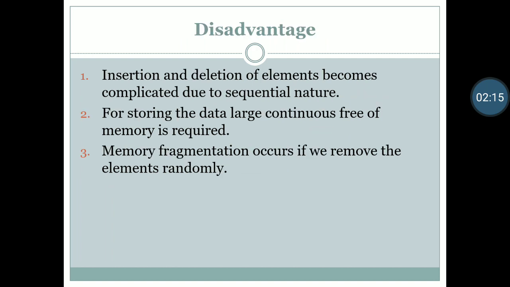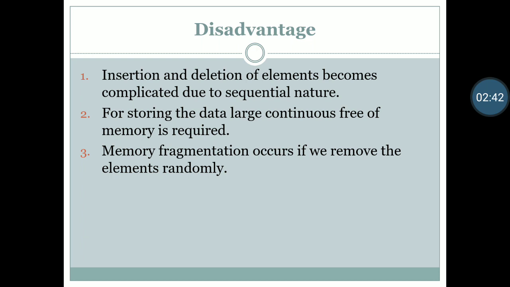Okay, so array has some disadvantages also. Insertion and deletion of elements become complicated due to sequential nature. We cannot delete elements from any index, so that is a disadvantage of array. For storing the data, a large continuous free memory is required.